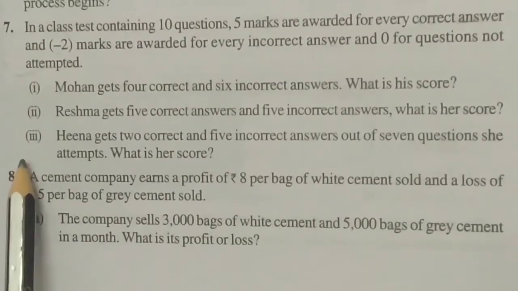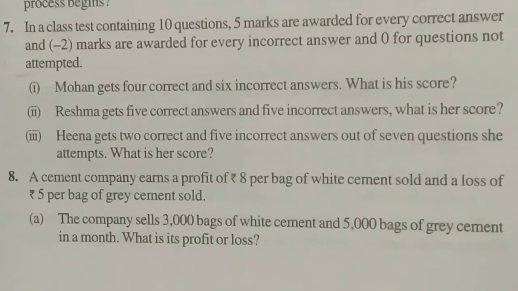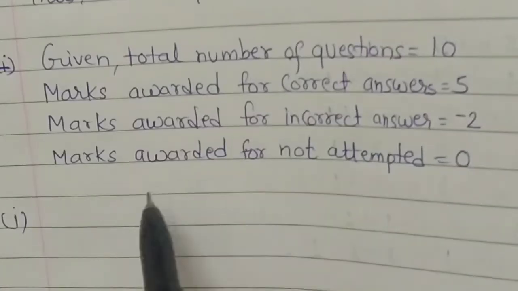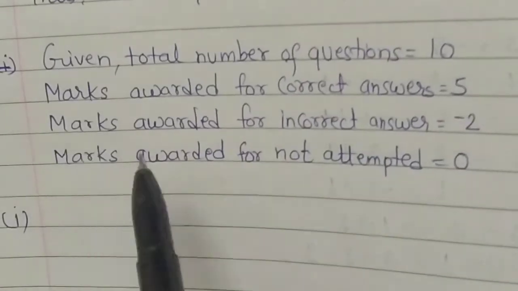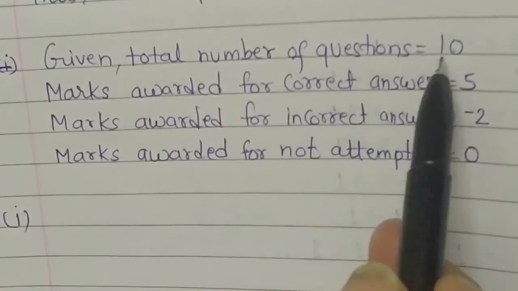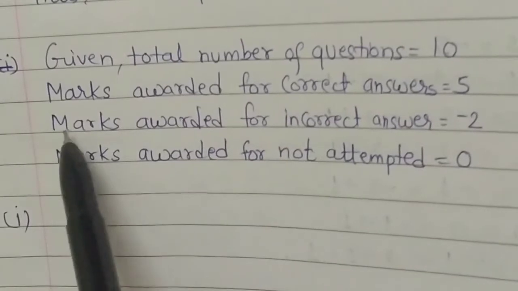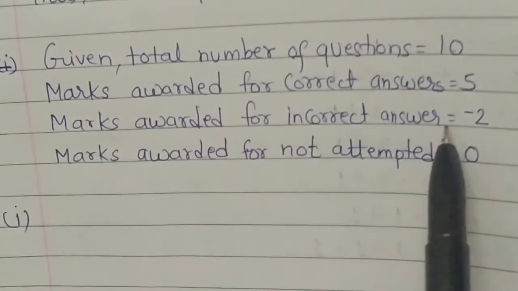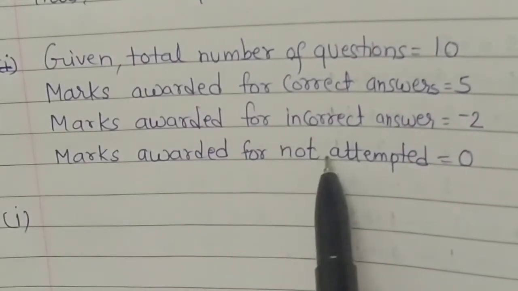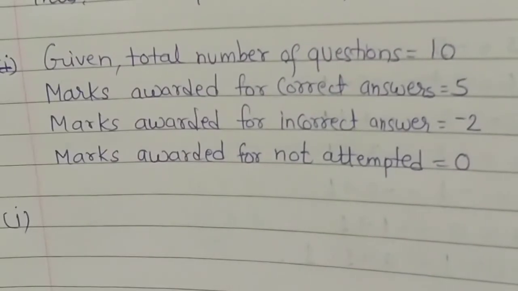There are 3 questions. So first we do the first one. Mohan gets 4 correct and 6 incorrect answers. What is his score? So here students, first we write what is given to us. The total number of questions is 10. Marks awarded for a correct answer is 5. Marks awarded for an incorrect answer is -2. And marks awarded for not attempted is 0.